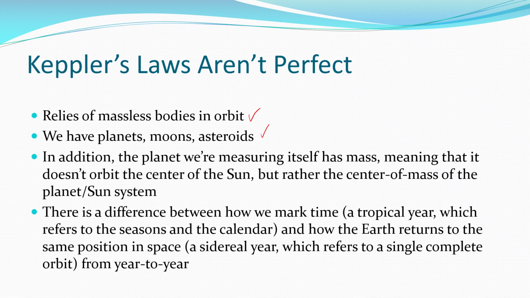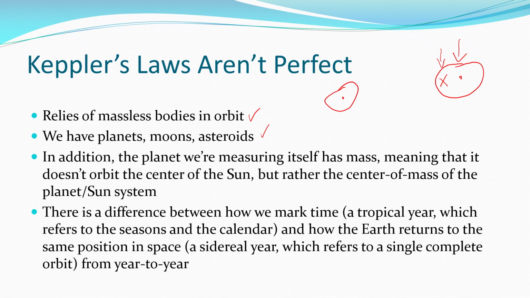So also understand that the Earth and the Sun orbit a point that is the center of mass of the two, which is not the center of mass of the Sun. Think of the Sun here with its center of mass. Here's the Earth some distance away with its center of mass. If we combine those two centers of mass, it's going to be somewhere in the middle. It turns out that that point is inside the diameter of the Sun, but it's not the center of mass of the Sun that we're actually orbiting, which just gives us slight variations like we just saw in that calculation about the mass of the Sun.